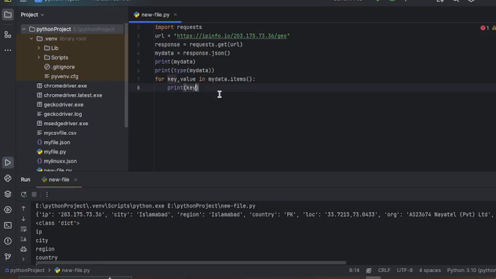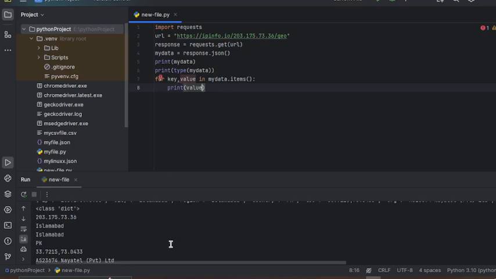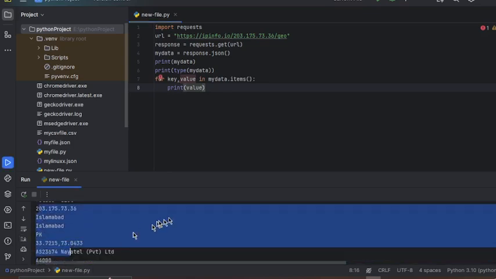If I want only values, like the city, IP number, region name and country name, it will give only the values.